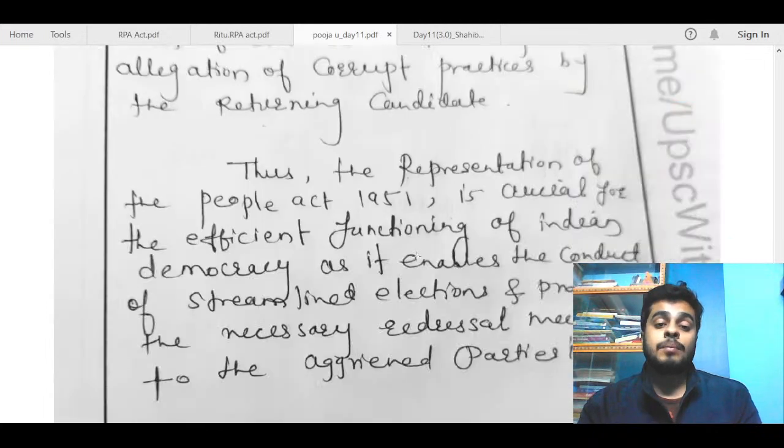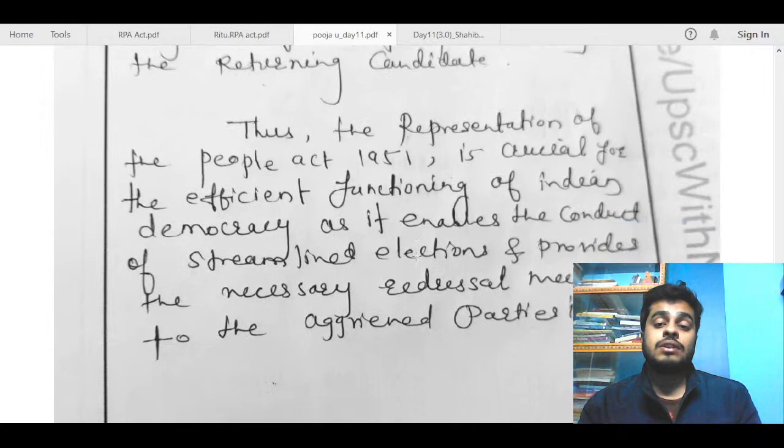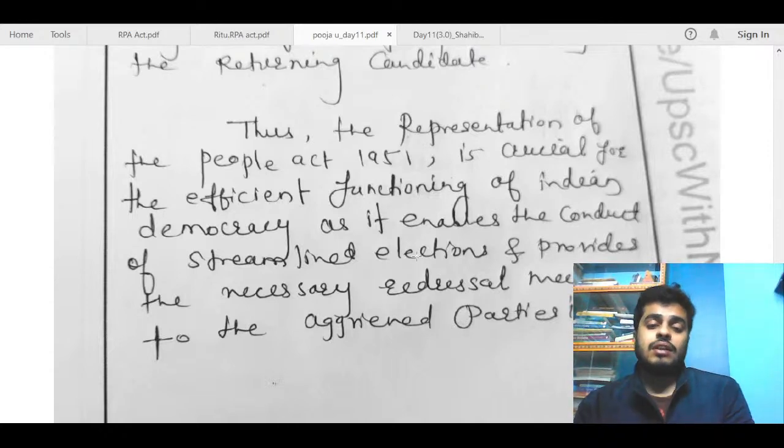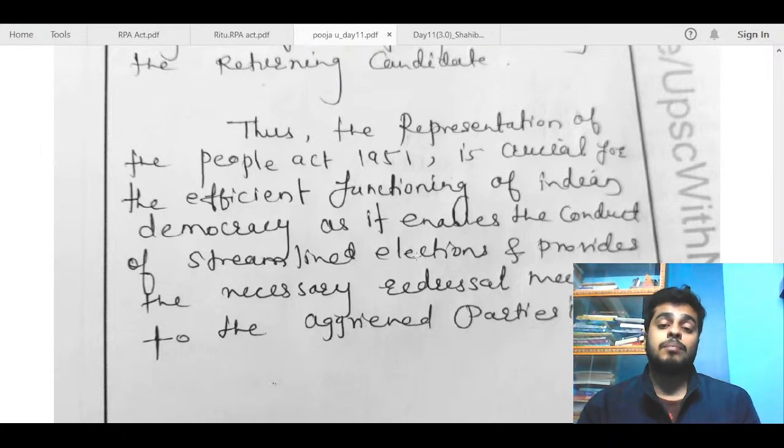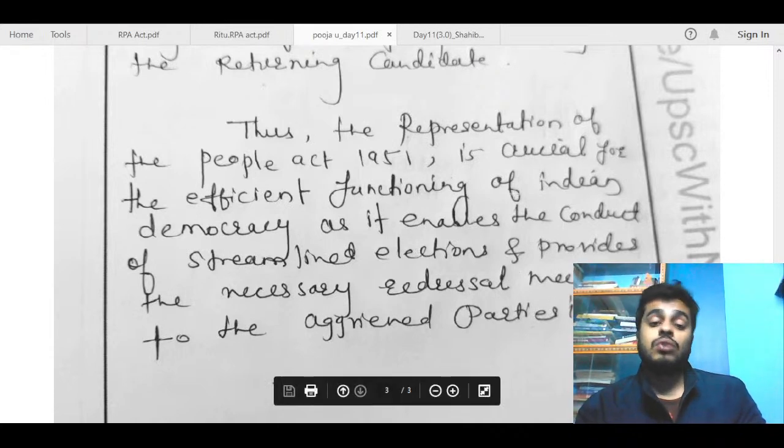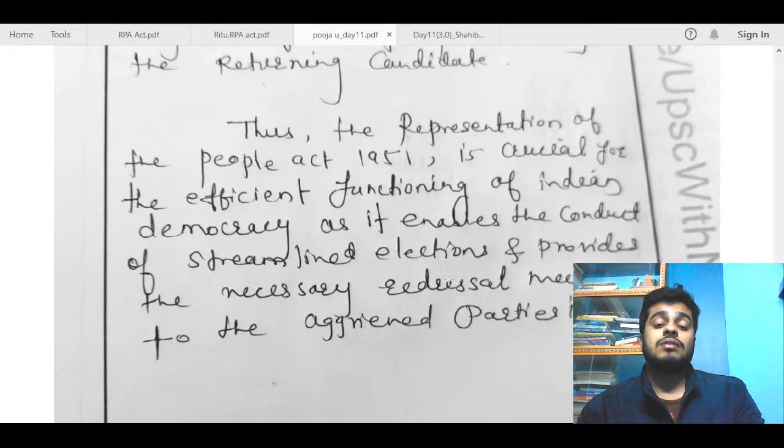Thus, the Representation of the People Act 1951 is crucial for the efficient functioning of Indian democracy, as it enables the conduct of streamlined elections and provides the necessary redressal mechanism. Okay, this is a decent conclusion, like you have given a good picture of the RPA Act 1951, but it is not actually very good. There have been many allegations about malpractices and decisions of disqualification being delayed.